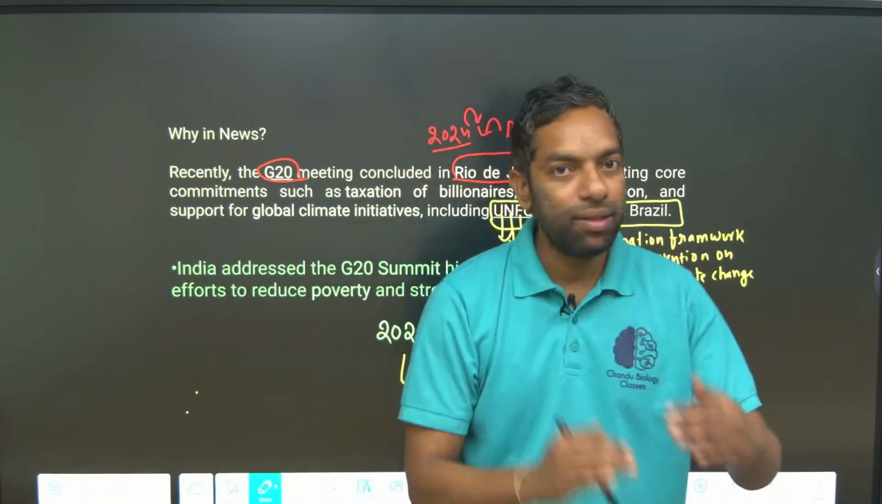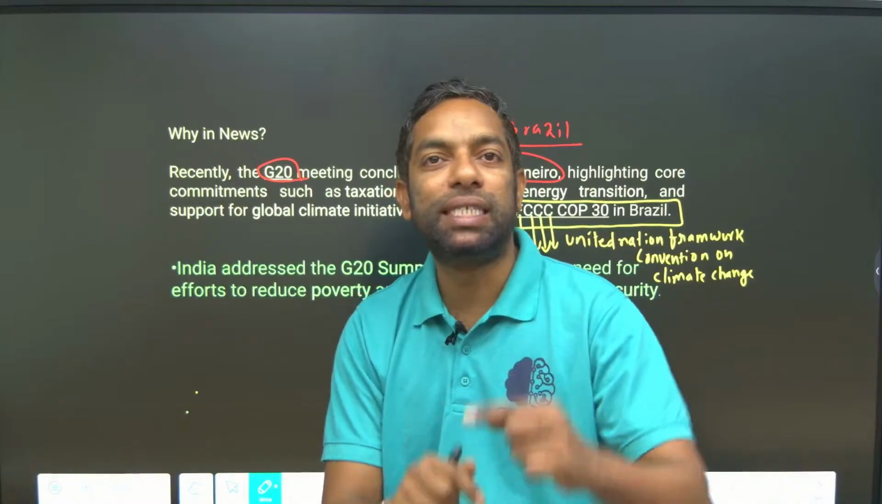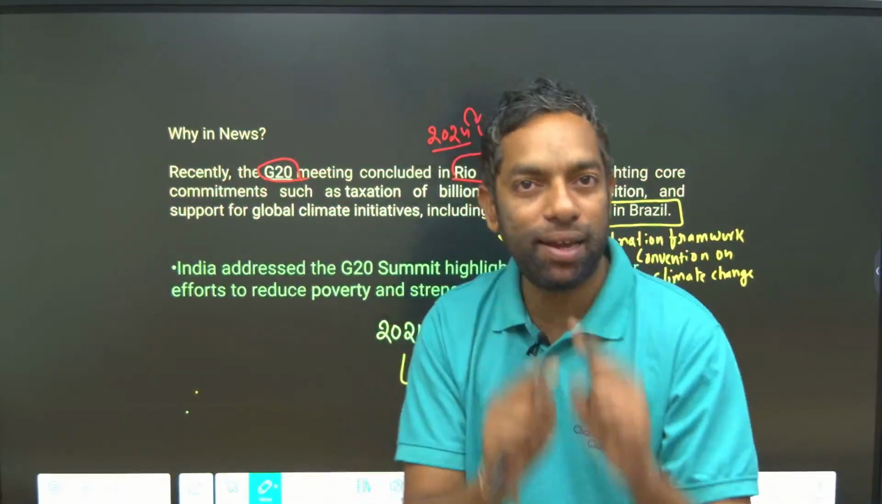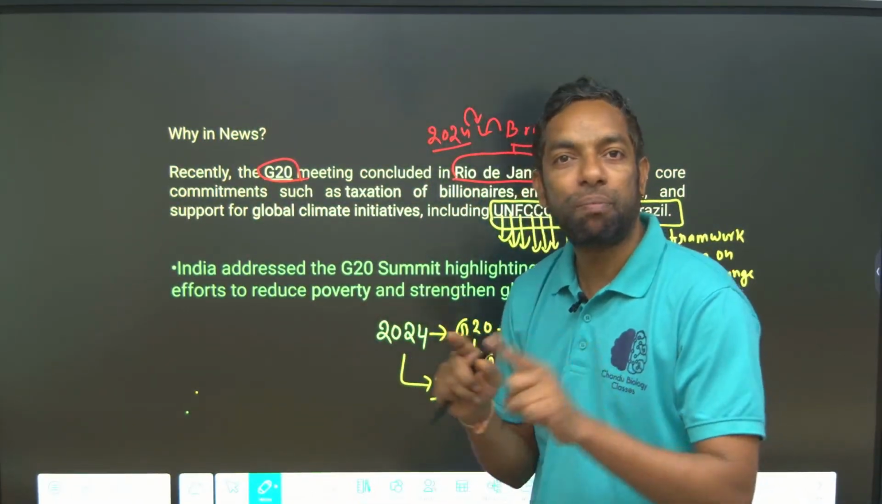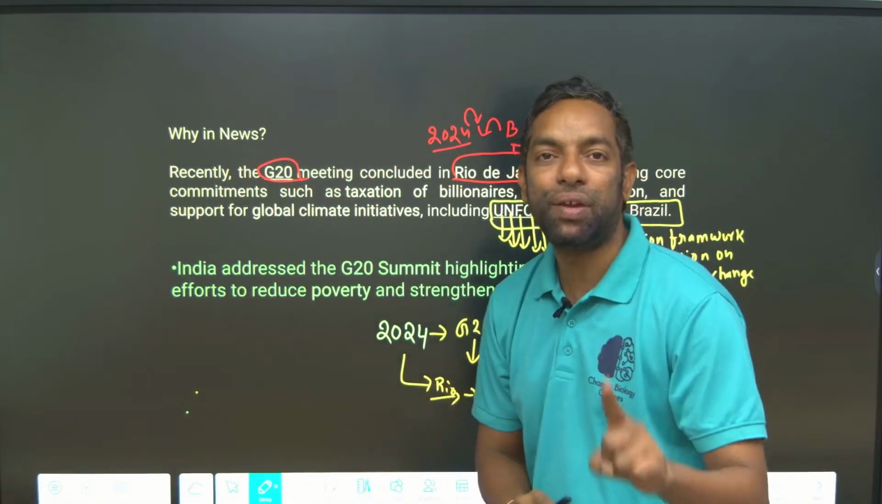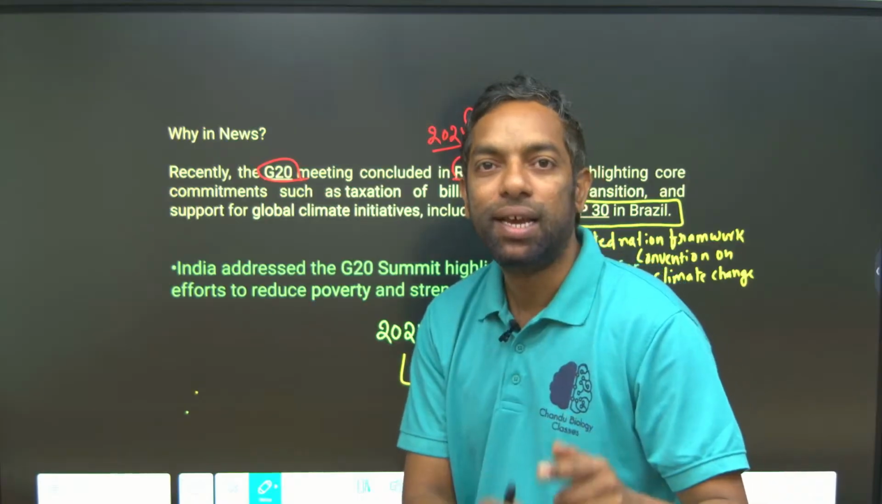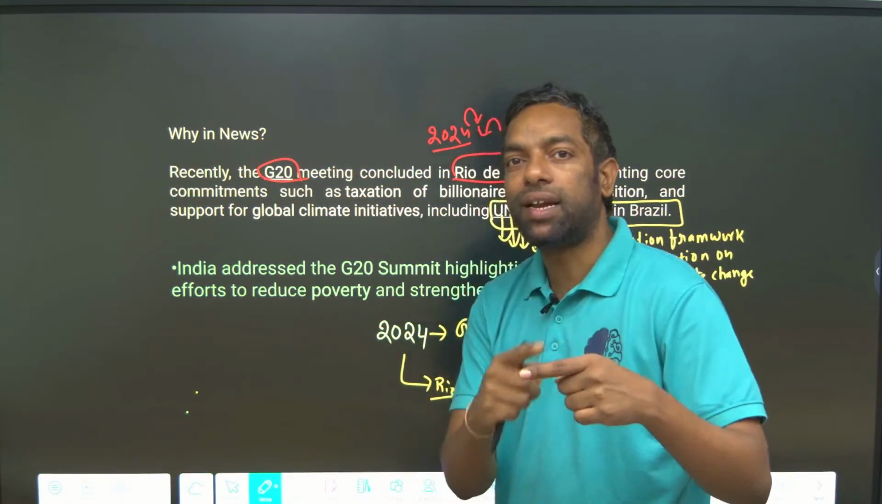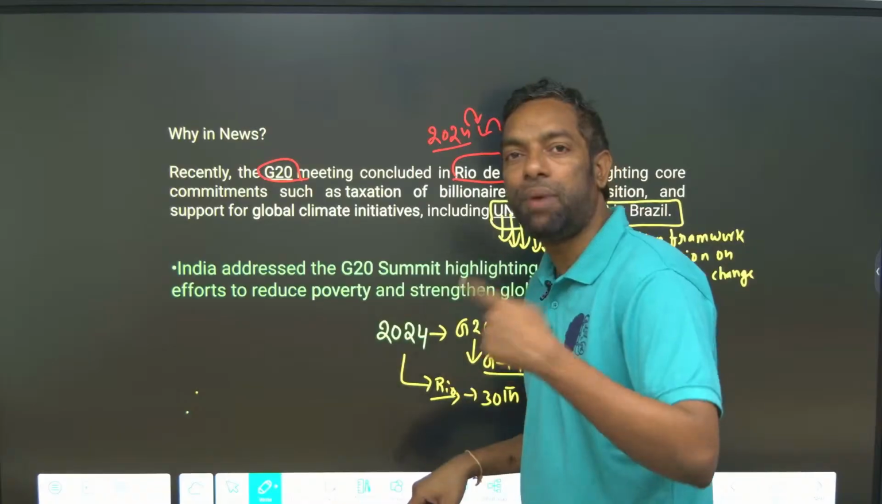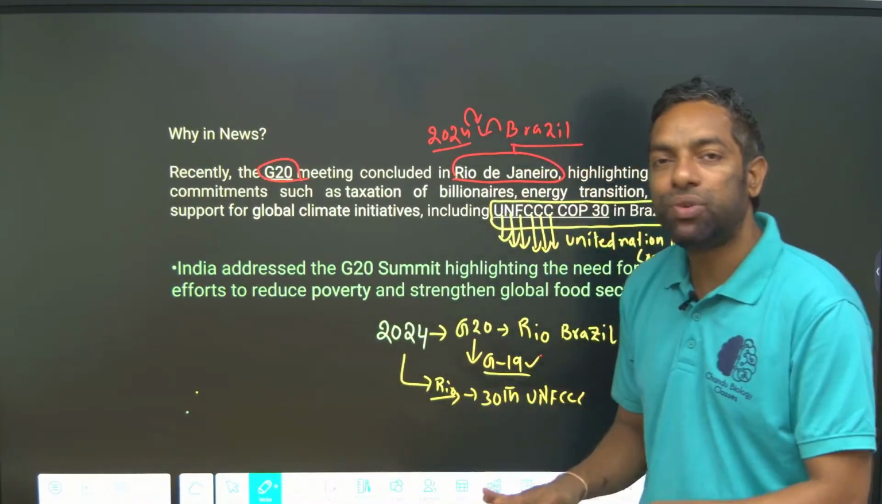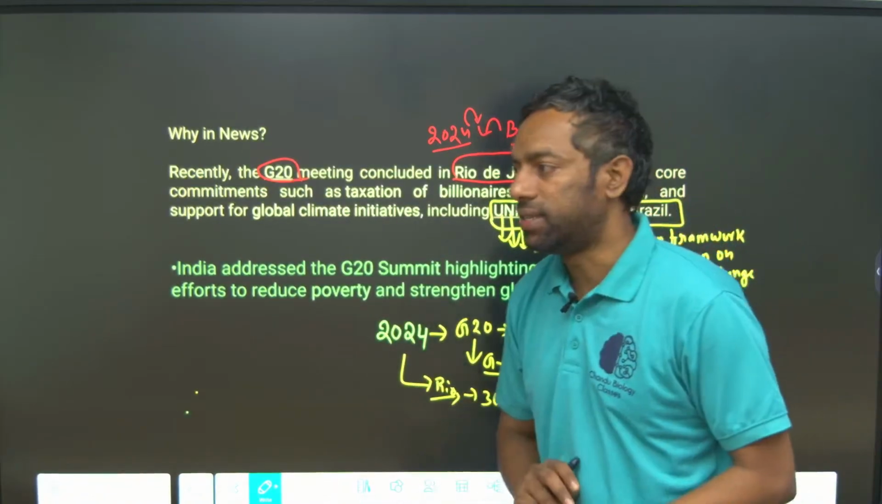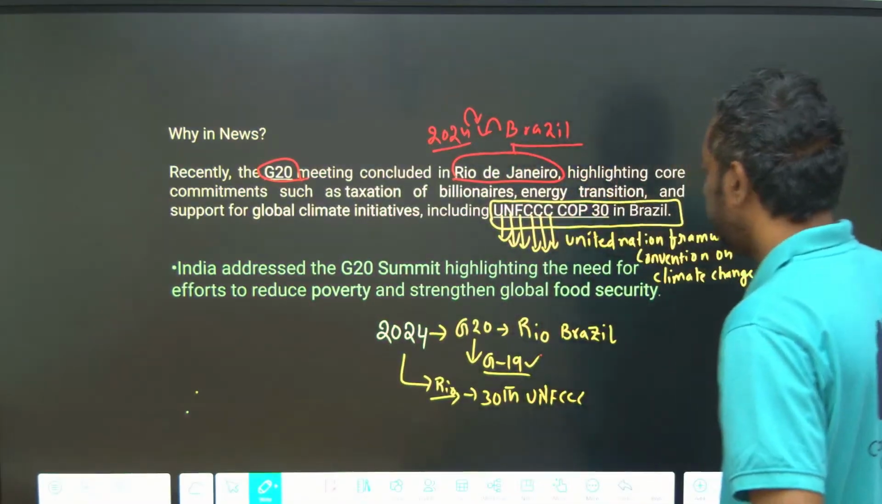There are two summits that took place. The 19th G20 summit took place in Rio, Brazil 2024, and there is the UNFCCC, the 30th convention, along with the summit, that took place in Rio. This is the most important for current affairs.